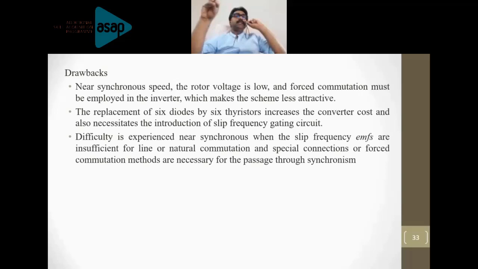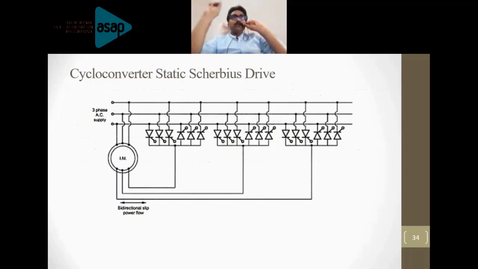Some drawbacks of the Scherbius drive are given here. In the static Cramer drive we are supplying power in only one direction, right? And I repeatedly used one word, line commutated inverter. So control will be easy.